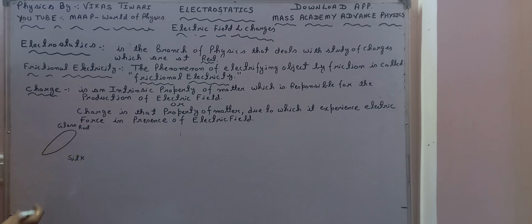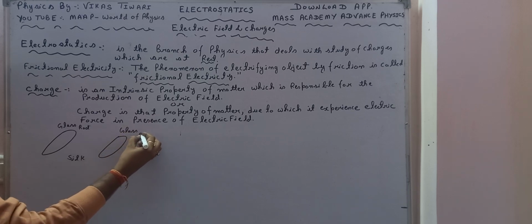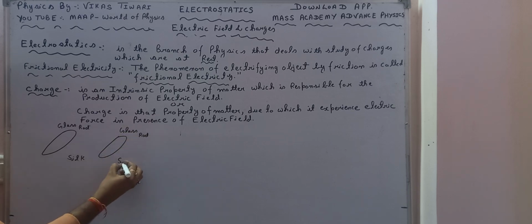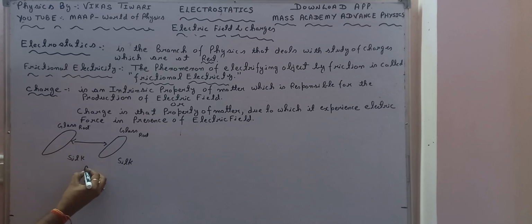This is the very first phenomenon, when we rub a glass rod with silk. Then we take another glass rod and again rub it with silk, and when we bring them near together, they get repelled. So there is a phenomenon called repulsion between them.